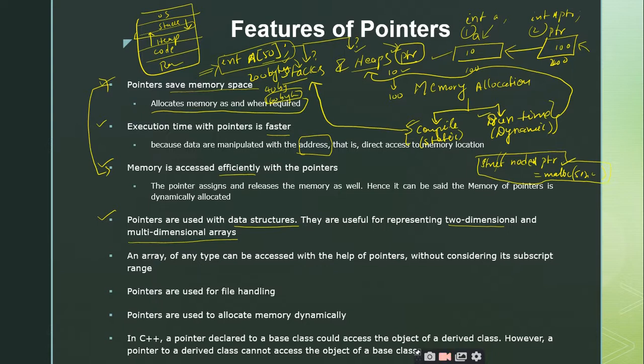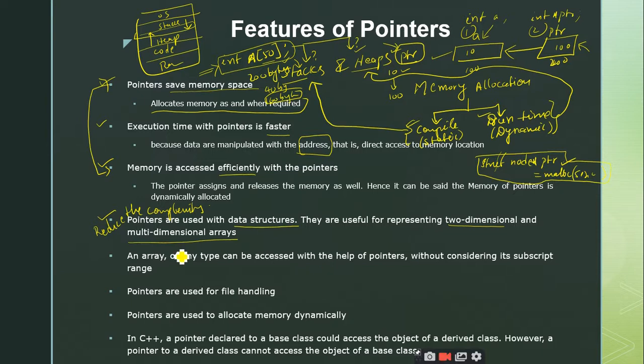When you go for the programming of two-dimensional or multi-dimensional arrays using indices, it becomes cumbersome, or the task becomes somewhat difficult for the programmer. In such cases, in order to simplify the complexity of such programs which involve multi-dimensional arrays, you can make use of the pointers. Right, this is to reduce the complexity. Is it clear?